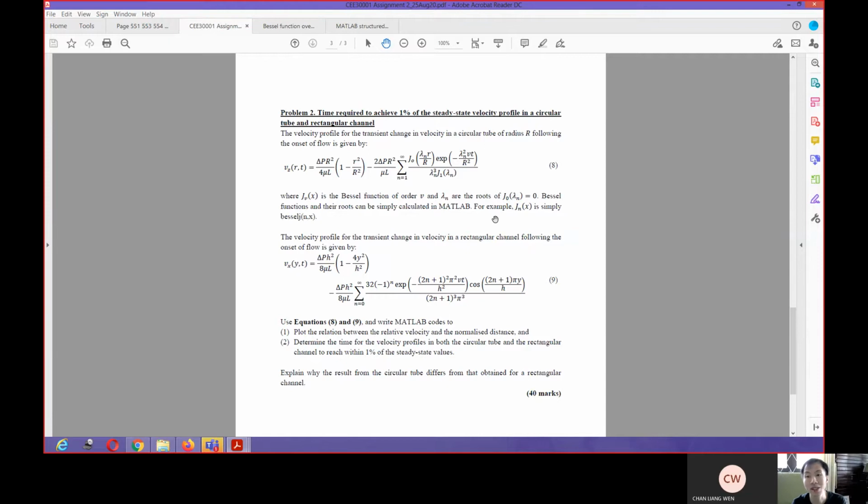Okay, so I'm not testing you on how to derive these equations in here, because if I tested you on that, it would be complicated, because it involves solving partial differential equations. But it's not. I just want you to work on this problem as groups. I think equation 9 will be relatively easier than equation 8, because there are no Bessel functions in here.